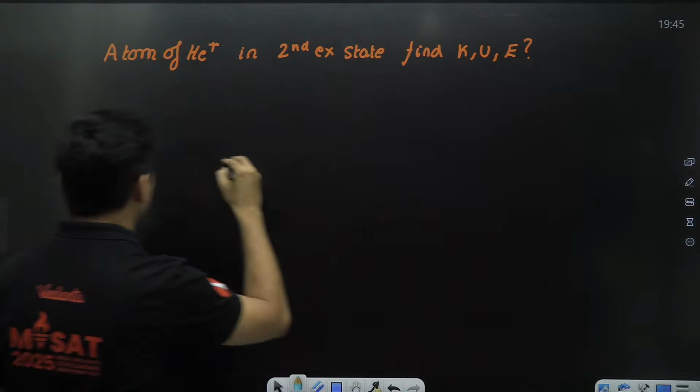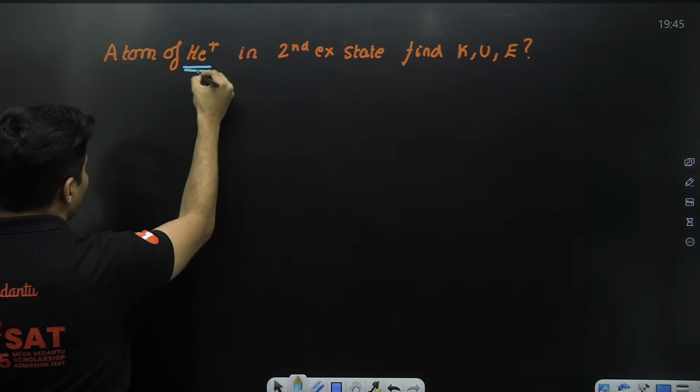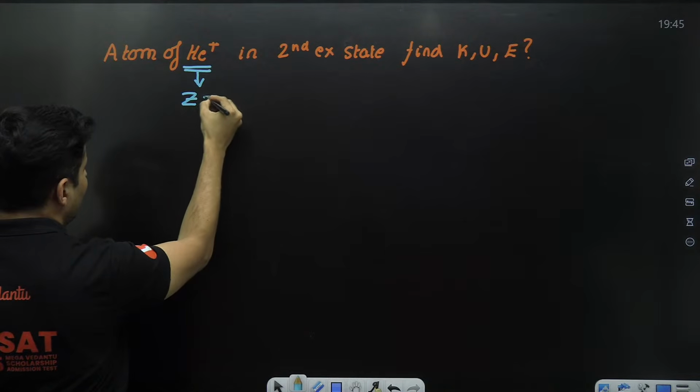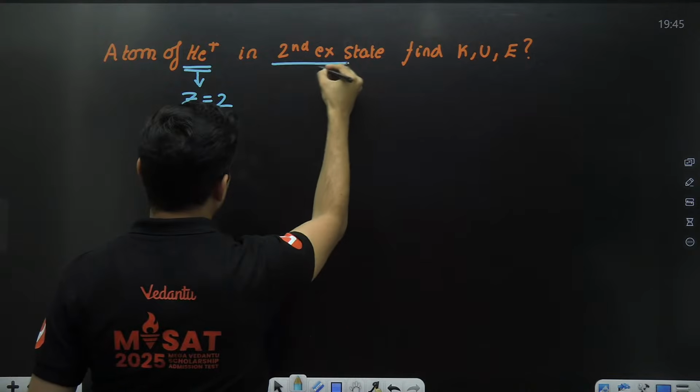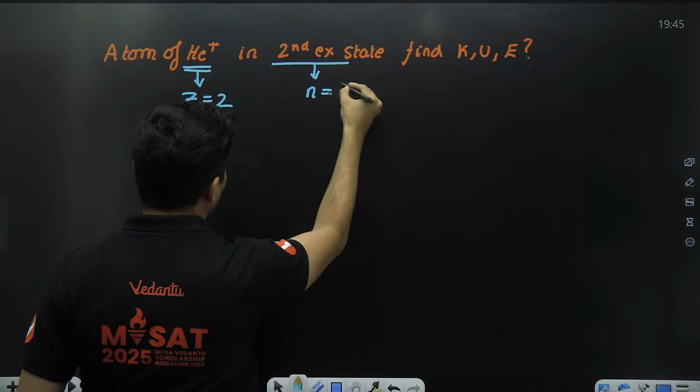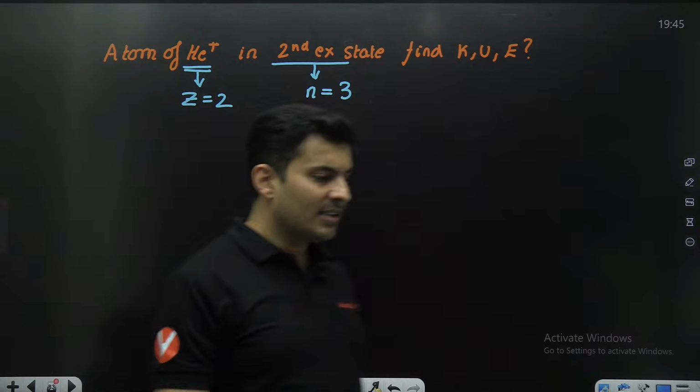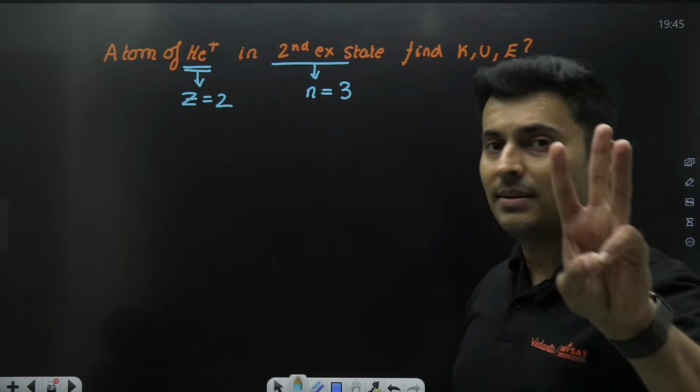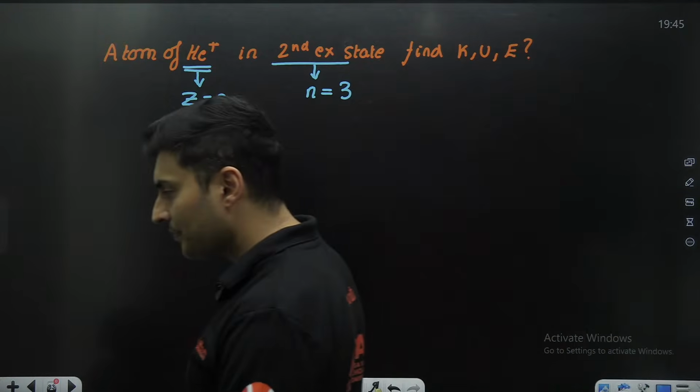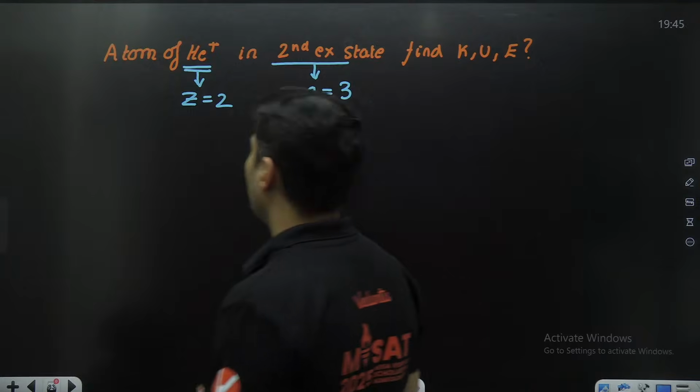All right. So first, let's start. Helium means my Z atomic number is 2. Second excited means N is nothing but 3. What is the value of N? It is nothing but 3. Is that absolutely clear? Very good.